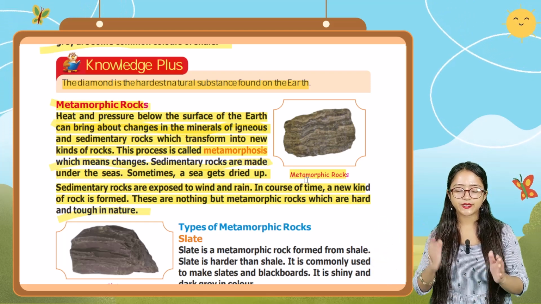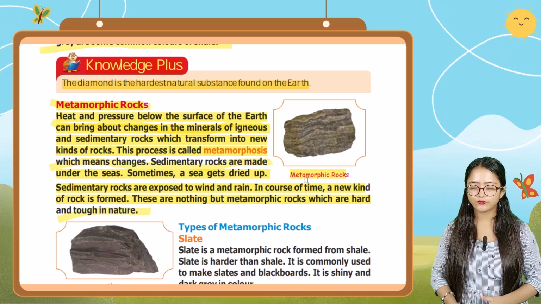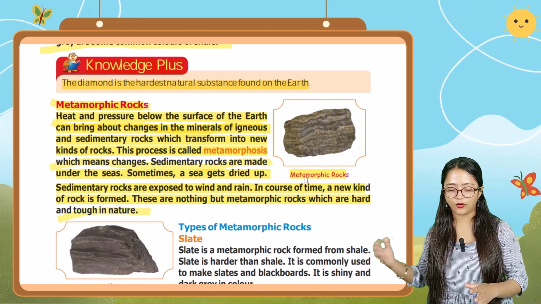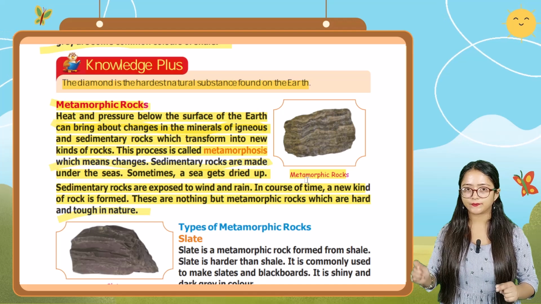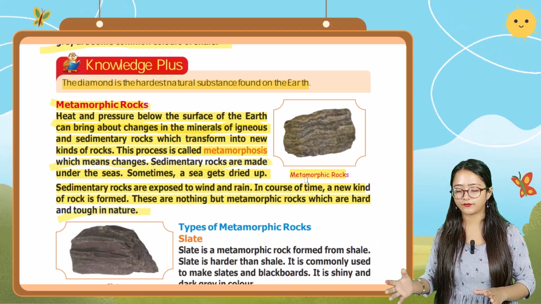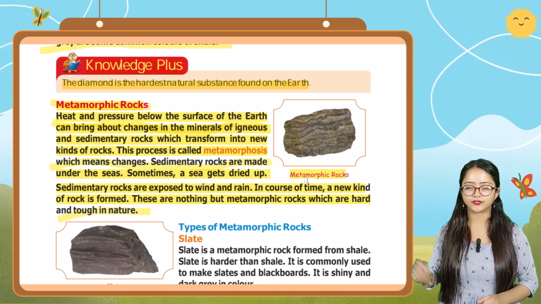Okay, and sedimentary rocks are exposed to wind and rain. In course of time, a new kind of rock is formed, and these new kind of rock are nothing but what? It is metamorphic rock, which are hard and tough in nature.